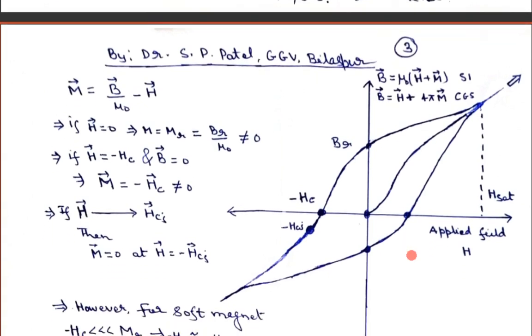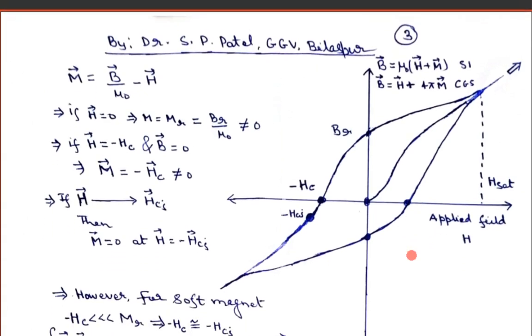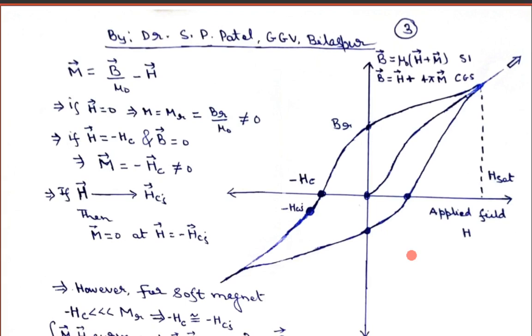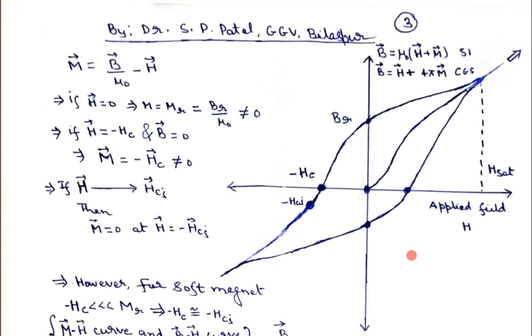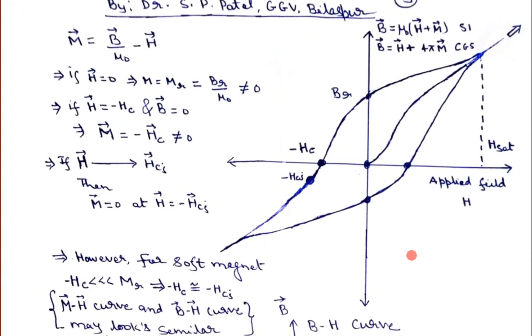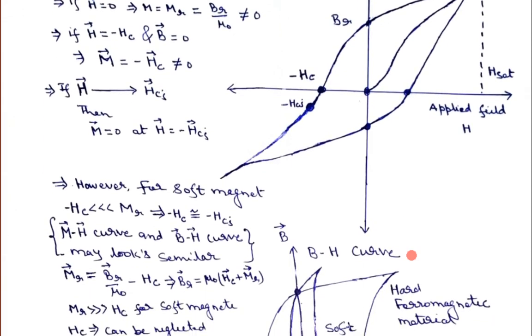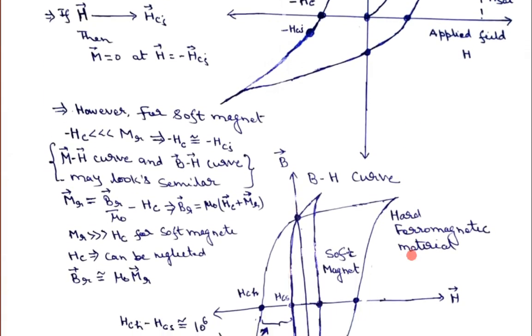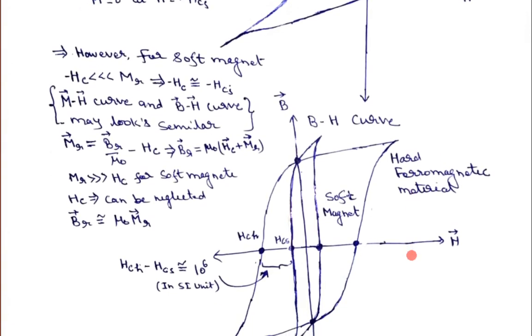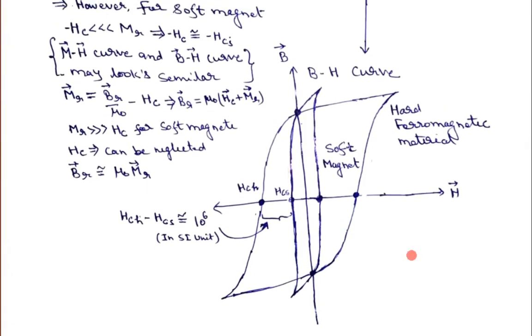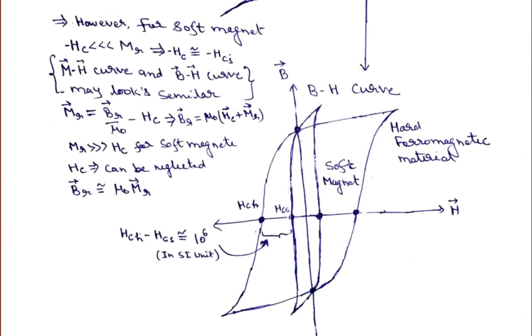Whatever I have taught is valid for any material. Maybe I will introduce two types of material, soft magnets and hard magnets. So let us introduce, then I will explain. There are two types of ferromagnets: one is known as a soft magnet, the other as a hard magnet. Here I have plotted a curve of a soft magnet and a hard magnet. The basic difference between the soft magnet and hard magnet is their coercivity value.